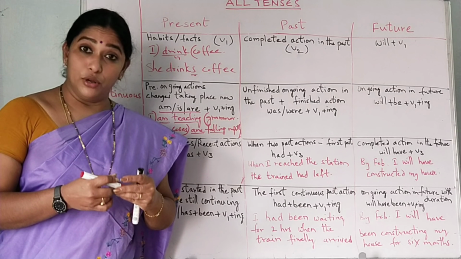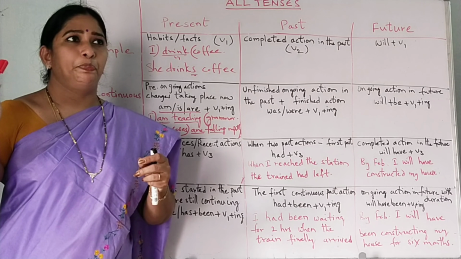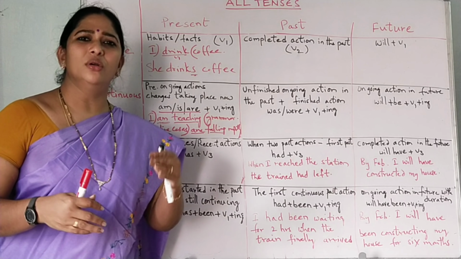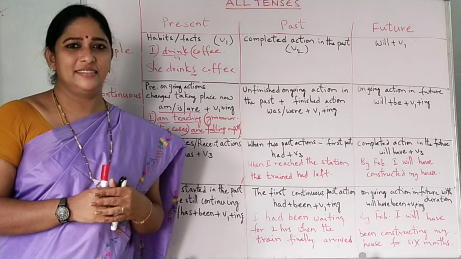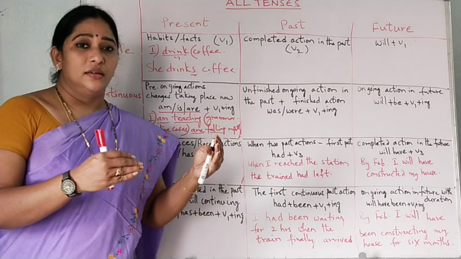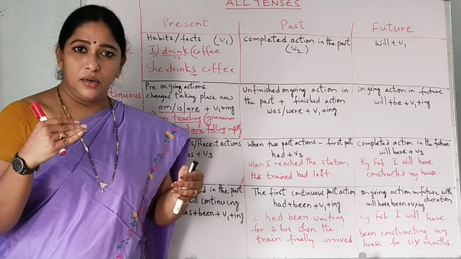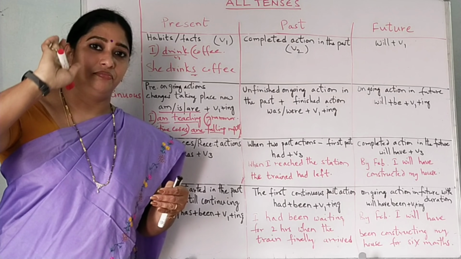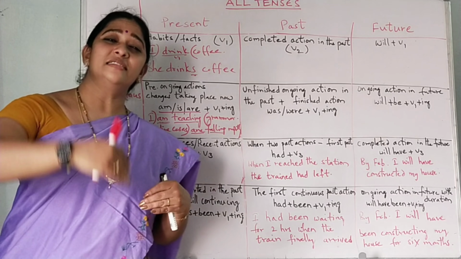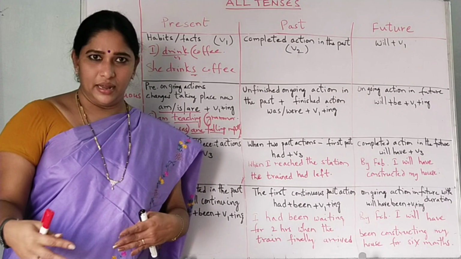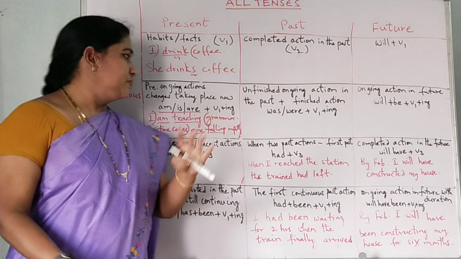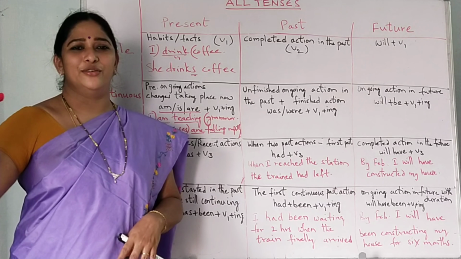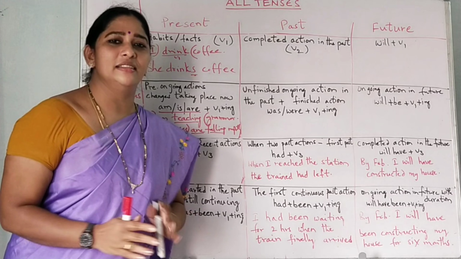For example, I'll give one more example with this one. Let us take the rate of petrol. Now the petrol rates are being increased a lot. Yes? Now we can say with that, these days, the petrol rates are increasing rapidly. The petrol rates are increasing rapidly. These days, it is happening now. So, when changes are taking place now, we can use present continuous tense. I hope you understand this.